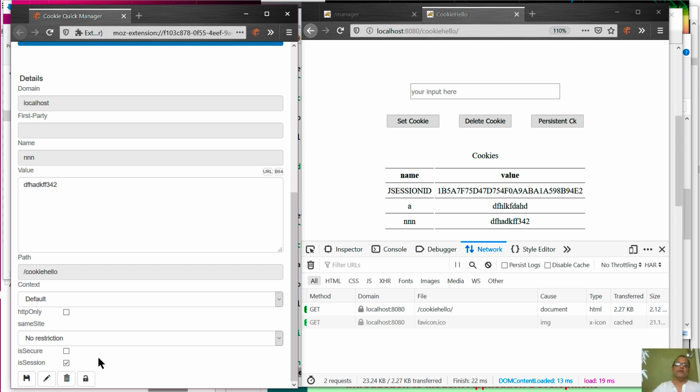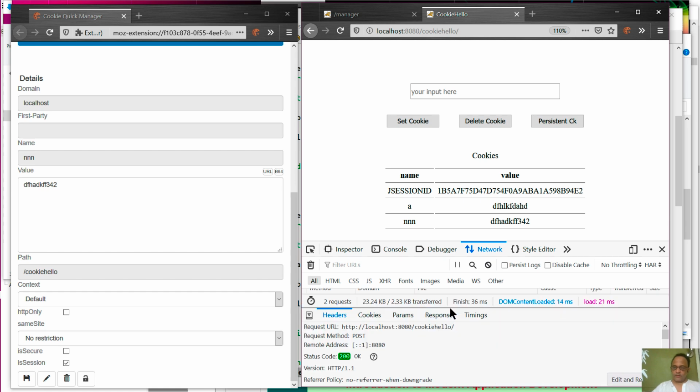So what I expect to happen is when I close the browser and restart it, the cookies should not be there. On the other hand, I am going to set another cookie, whatever, BBBB, and 1 2 3 4 5, set it as a persistent cookie.